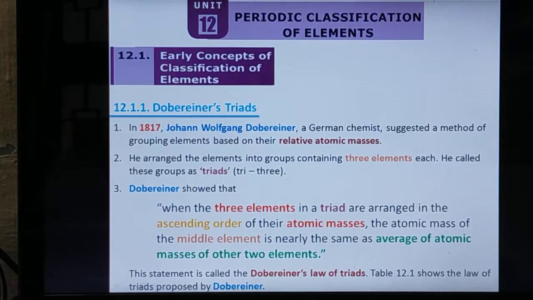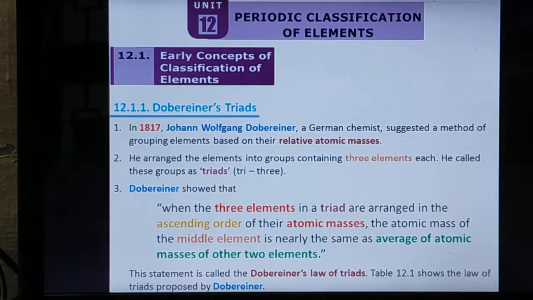In that arrangement of elements, he followed a rule. What is that? The atomic mass of the middle element is equal to the arithmetic mean of the other two elements in that set of three elements. Are you able to follow me?